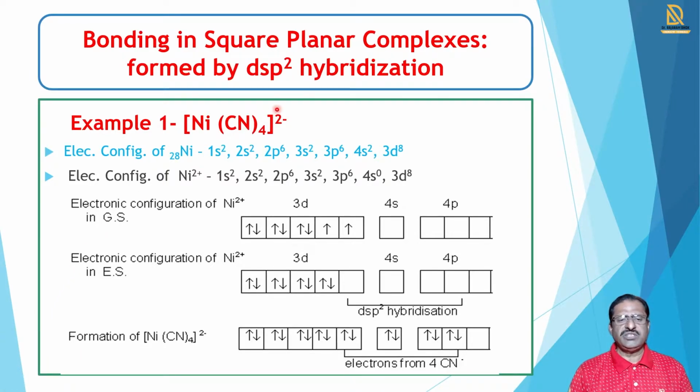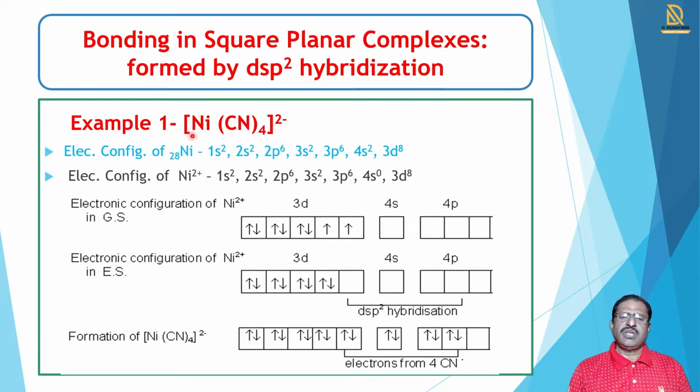In [Ni(CN)4] 2-, Ni is the central metal attached to 4 CN ligands. We write the electronic configuration of nickel. The atomic number of nickel is 28, so the configuration is 1s2, 2s2, 2p6, 3s2, 3p6, 4s2 and 3d8.